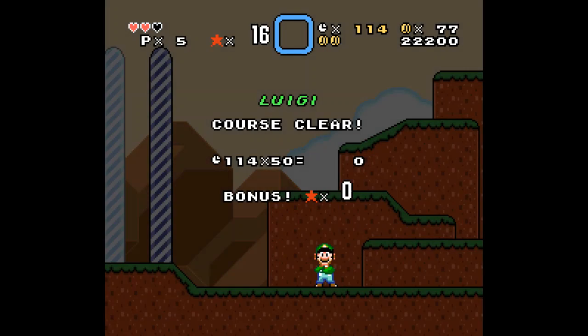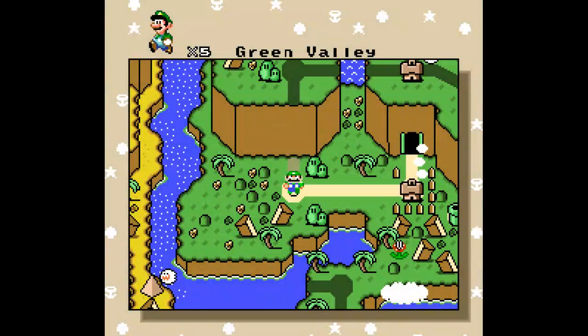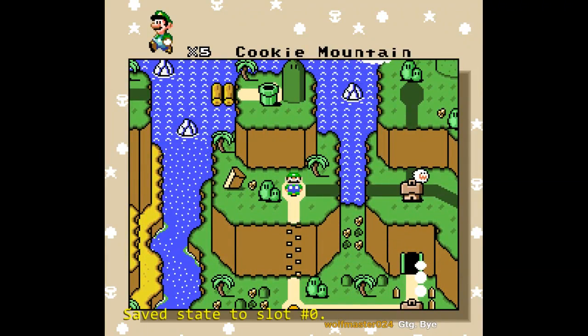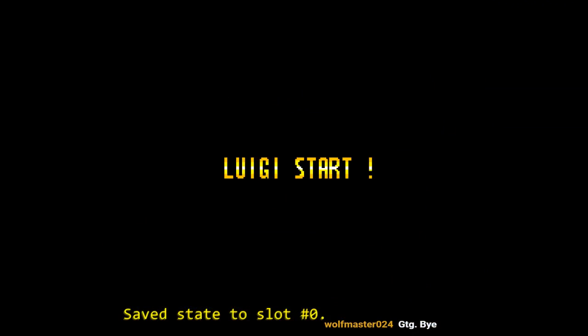I'll take it. So I also take it our hearts carry into the next level? Are our hearts visible on the overworld? It does not look like it. That brings us to Cookie Mountain.